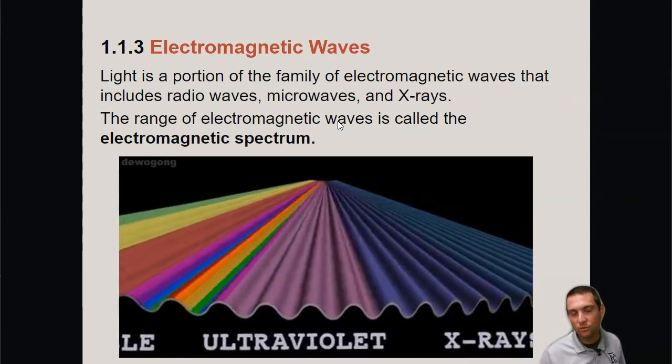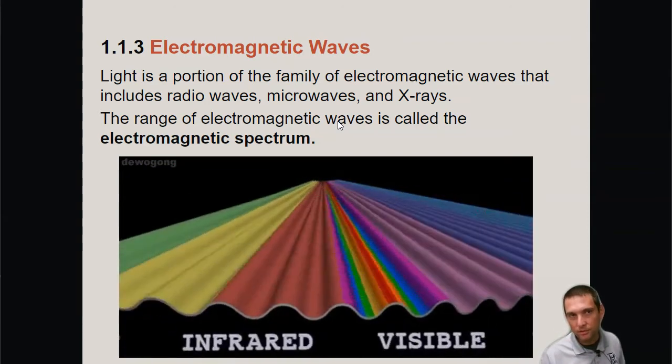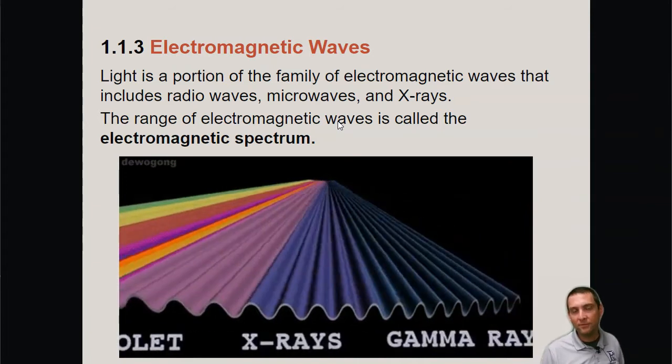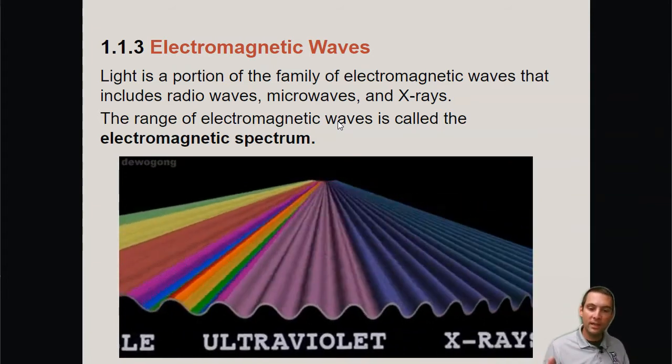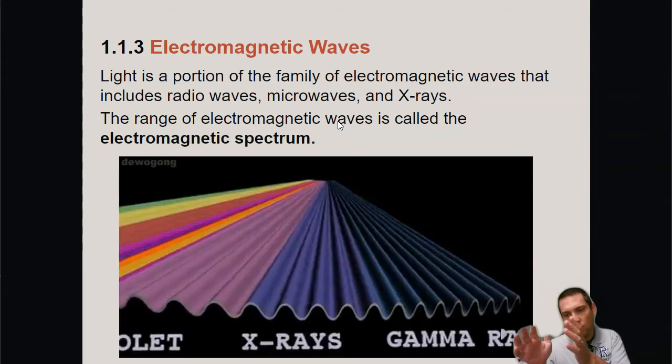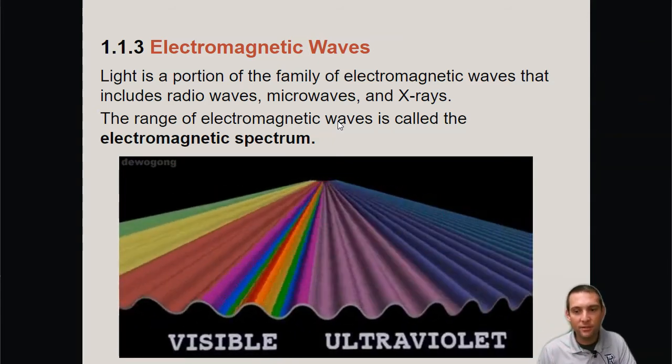That distance between those crests, or high points, or hills, is your wavelength. So you have a really long wavelength, and as you move through the spectrum, it gets smaller and smaller and smaller and smaller.